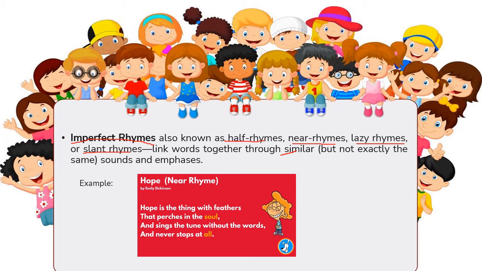Hope is the thing with feathers that perches in the soul and sings the tune without the words and never stops at all. What words rhymed in this case? Right, we have the words soul and all. As you can see, they don't look similar or exactly the same, but they have the same sound. Soul, all. So that is imperfect rhyme.